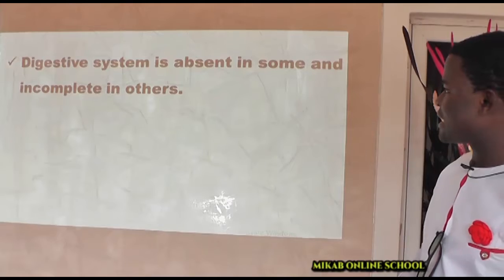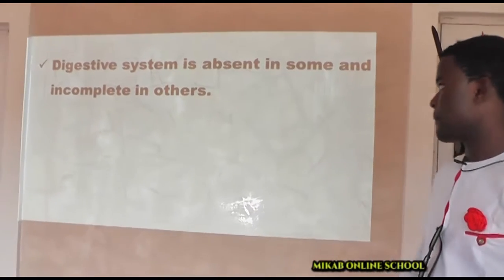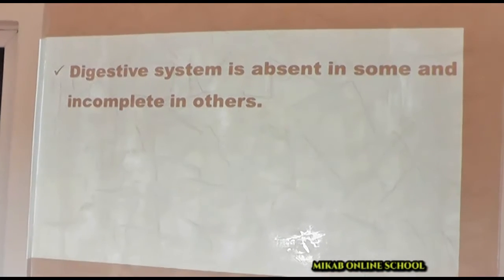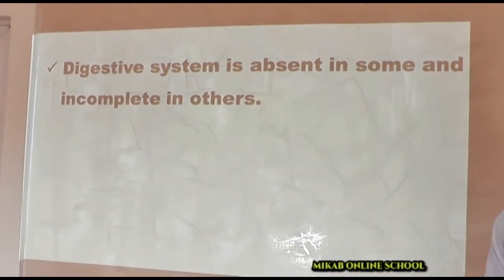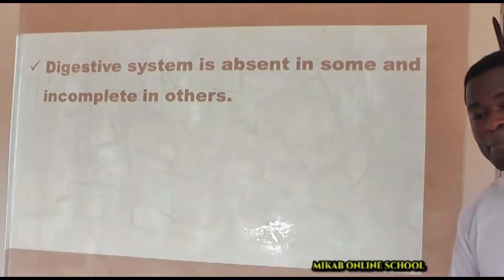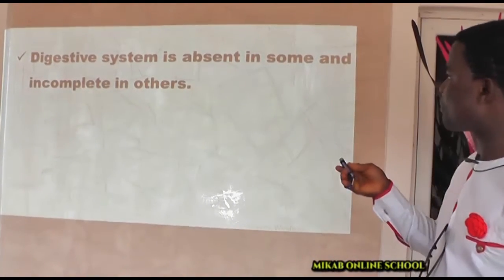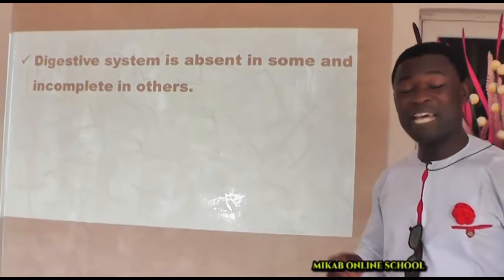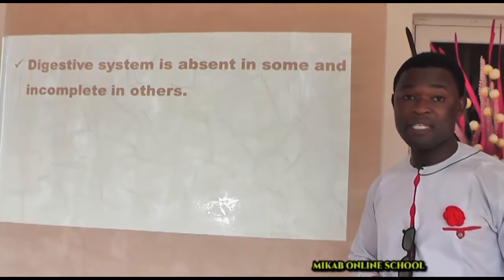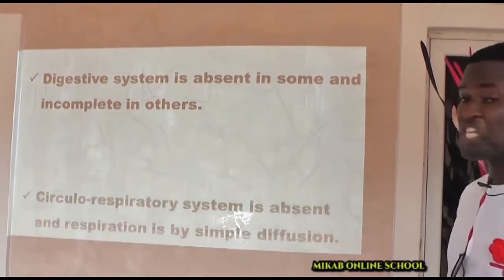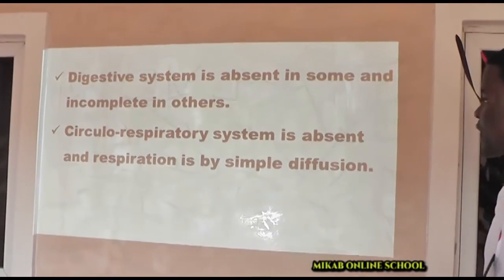Another thing is that in some of them the digestive system may be present, in some it may be absent. But in those in which it is present, the digestive system may be incomplete and it may also be complete. A typical example of organisms that do not have a digestive system is the one we call Taenia solium. That is the tapeworm. They do not have a digestive system.